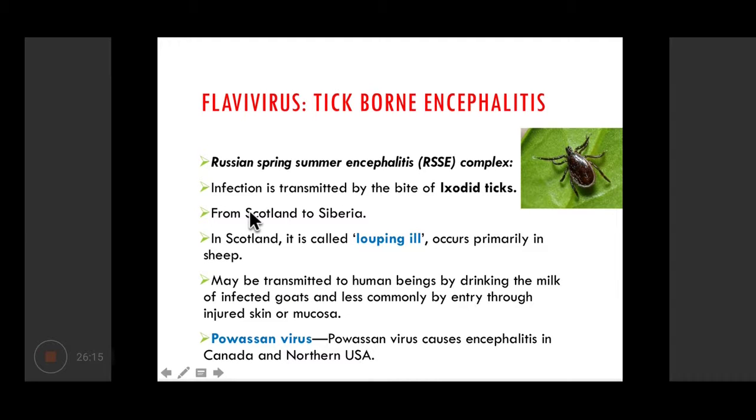Then briefly about tick-borne encephalitis, also a part of flaviviruses. RSSE, or Russian spring-summer encephalitis, is transmitted by the bite of exotic ticks, which are a type of hard ticks. It is not seen in India, and is more common in areas from Scotland to Siberia.